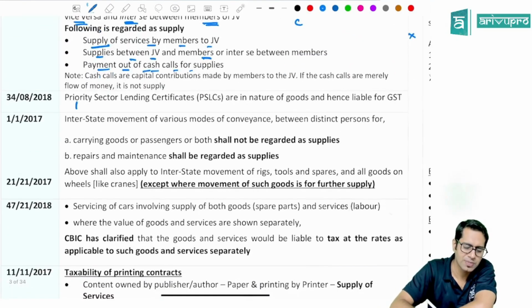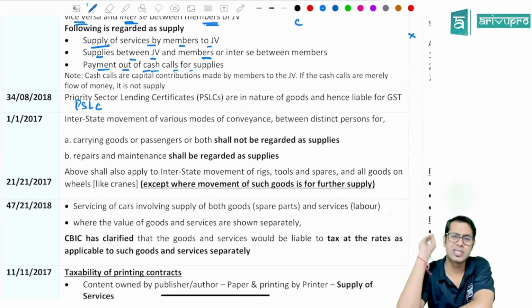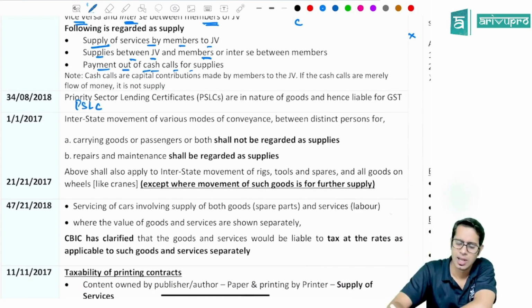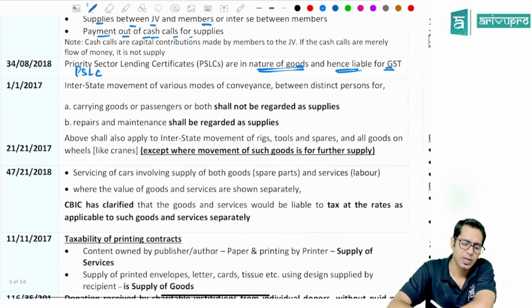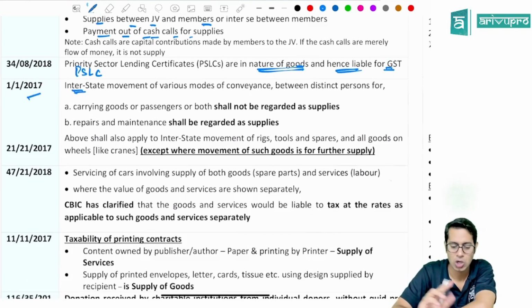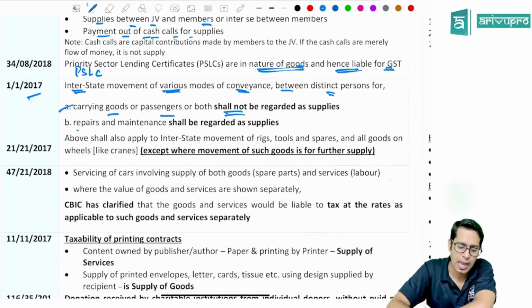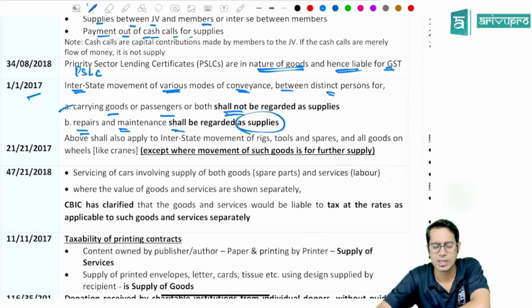Then there is something called priority sector lending certificate. These priority sector lending certificates are treated as goods and therefore liable for GST. Now, if there is interstate movement of various modes of conveyance between distinct persons, which is used for carrying any goods or passengers, it will not be treated as supply, and if it is sent for repairs and maintenance, it will be regarded as supply. Sir, what do you mean by this particular thing, sir?